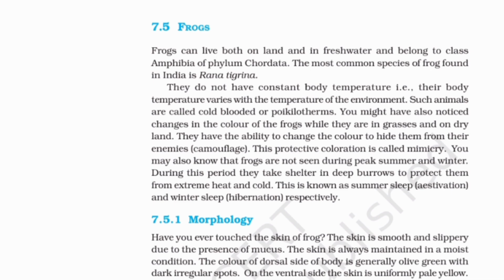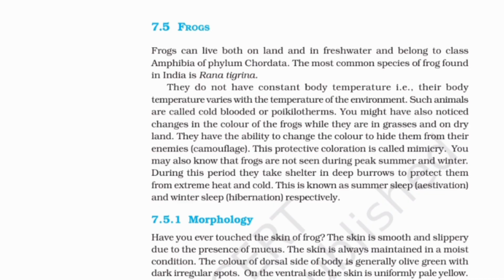You may also know that frogs are not seen during peak summer and winter. During this period they take shelter in deep burrows to protect themselves from extreme heat and cold. This is known as summer sleep, estivation, and winter sleep, hibernation, respectively.